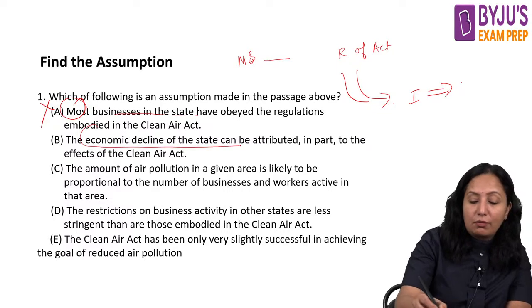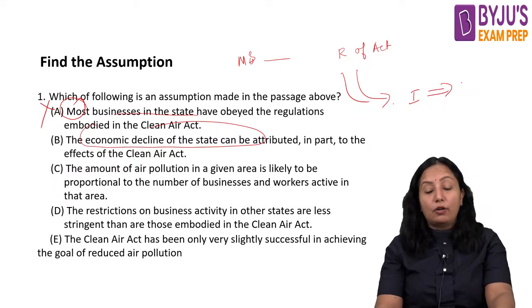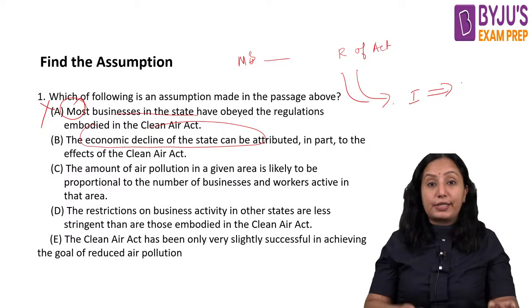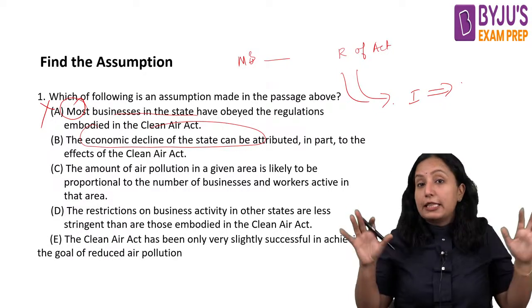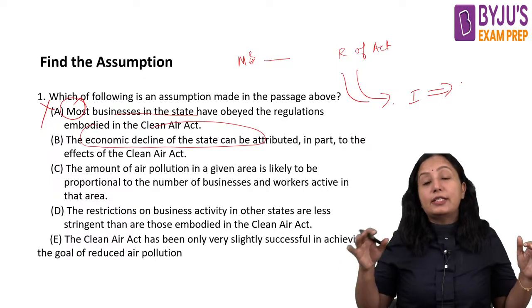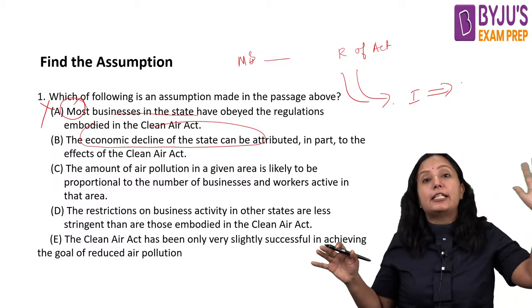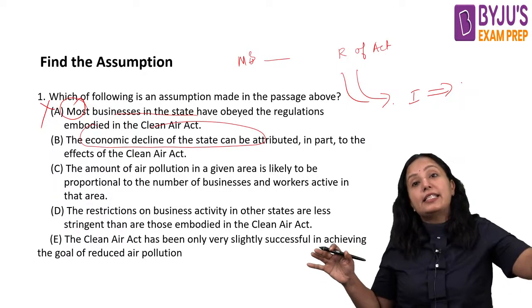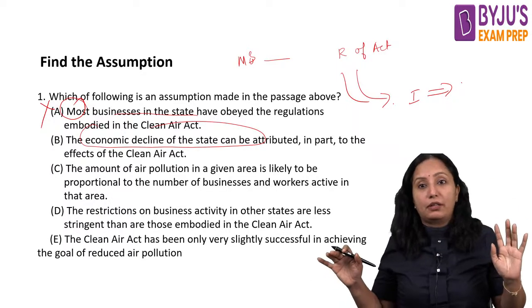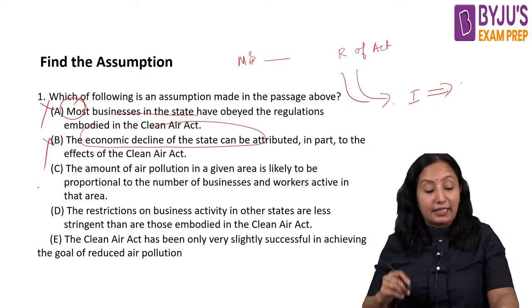So here we are not focusing on economic decline, and we are also not trying to say which comes under what. That is not our problem. What is our problem? It is not the act that is stopping the pollution. It is because the industries are not there. That is the reason it is happening here. So therefore this is not justifying that act.